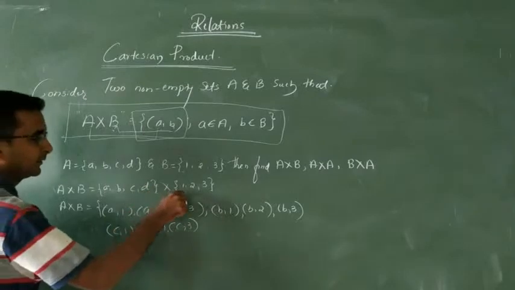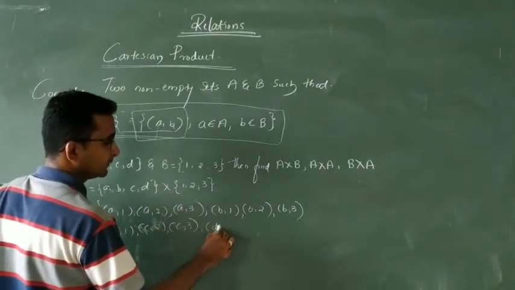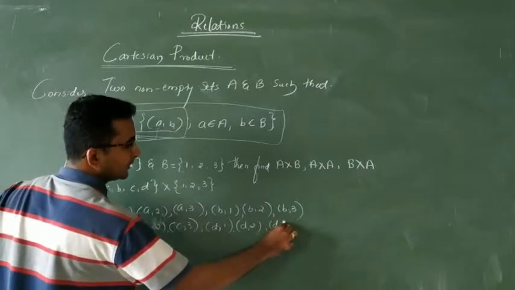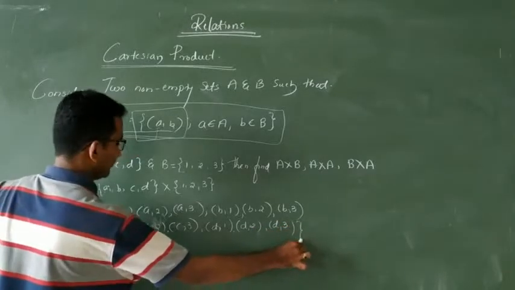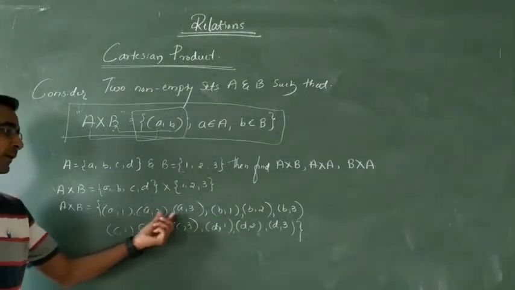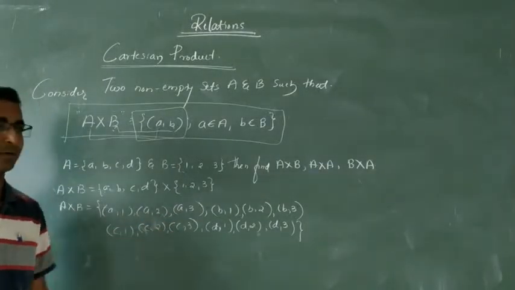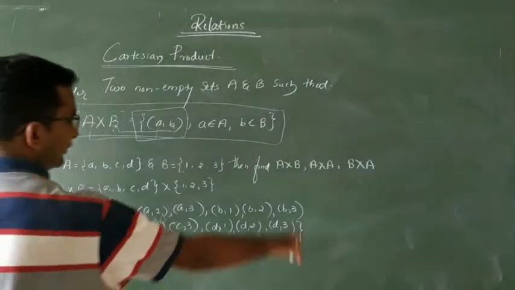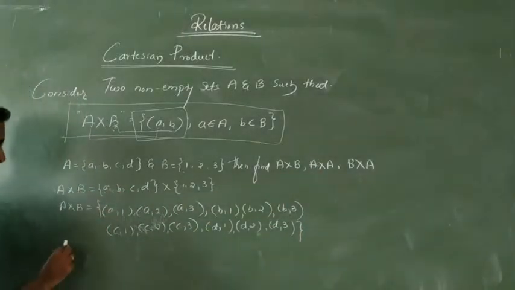Correct. Next D, 1; D, 2; D, 3. So this is nothing but it. Here there are two sets, so inside each bracket the ordered pairs have two elements. Getting? So this is A into B. Then B into A is your homework.